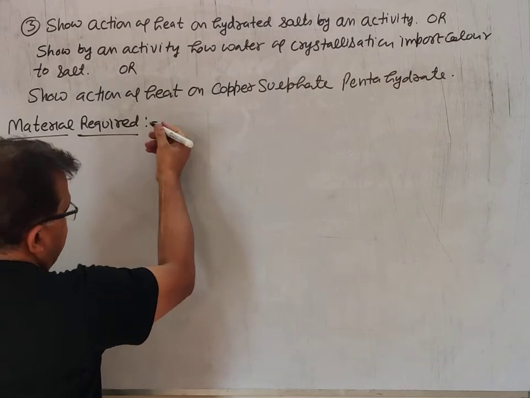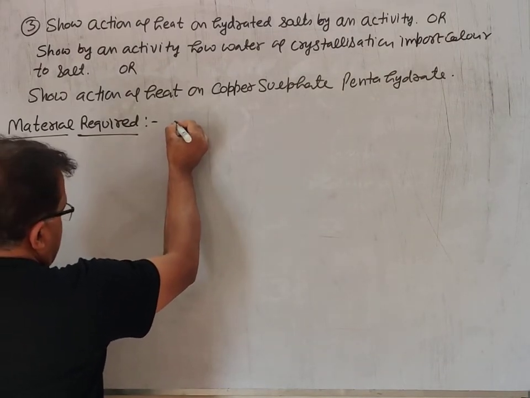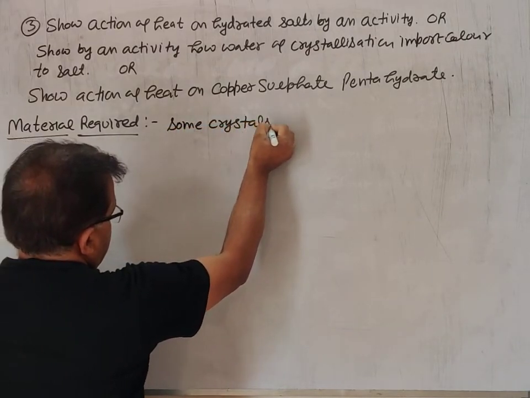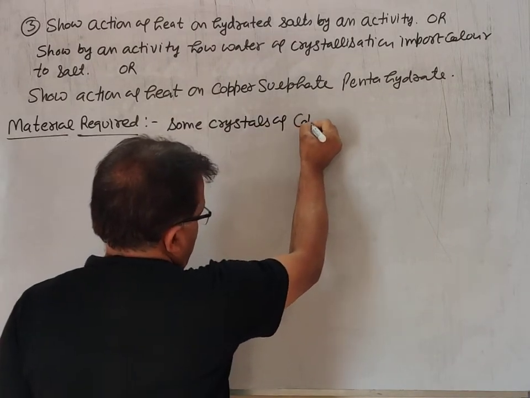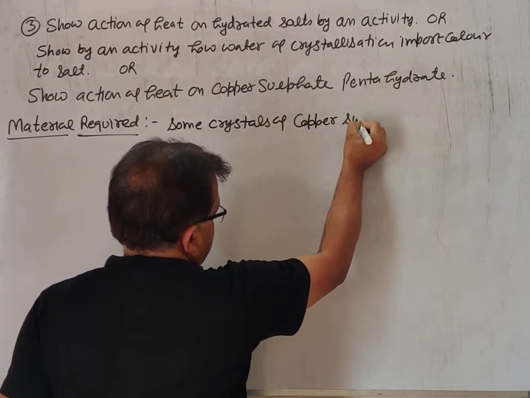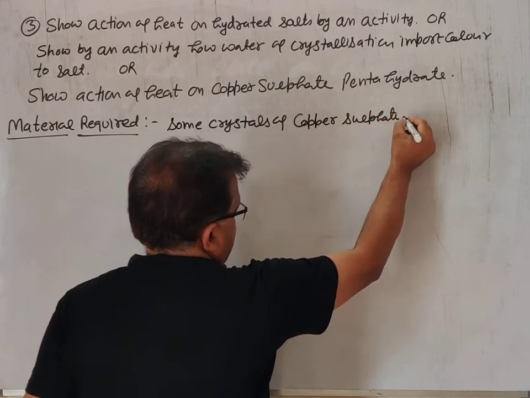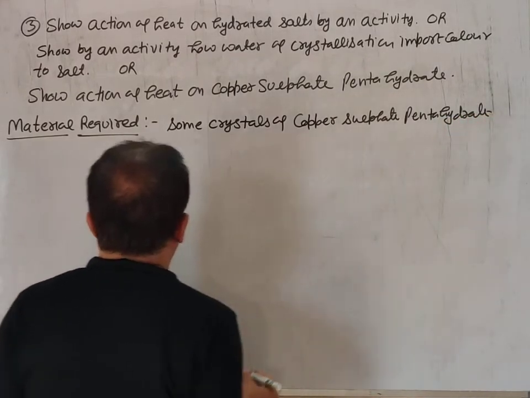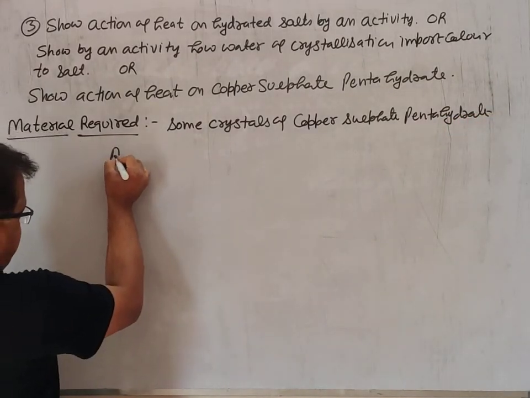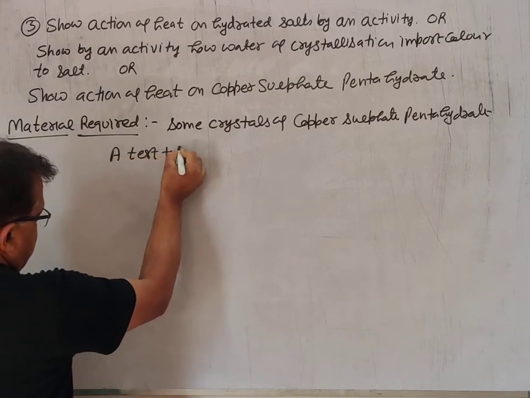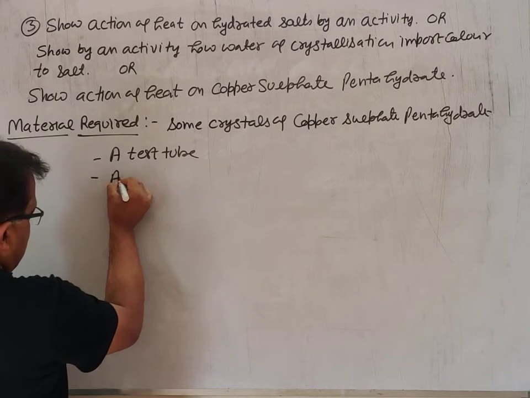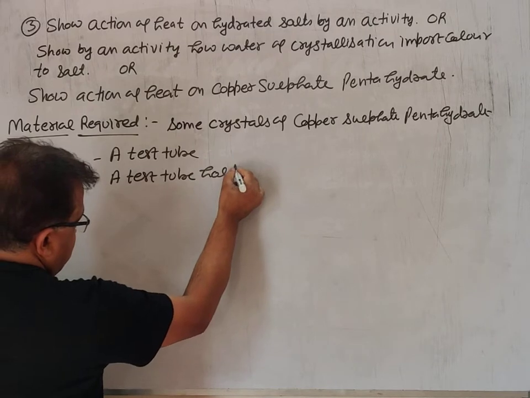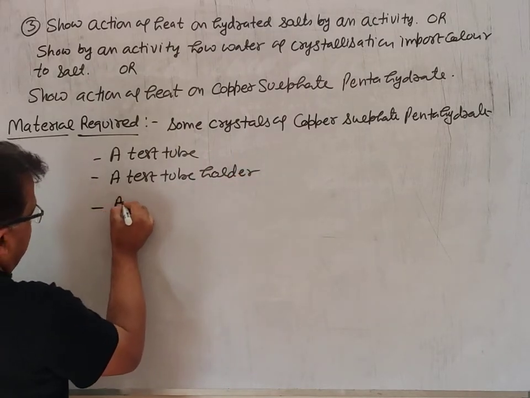Here copper sulfate is mentioned, so in this question: some crystals of copper sulfate pentahydrate, a test tube, a test tube holder, and a burner.